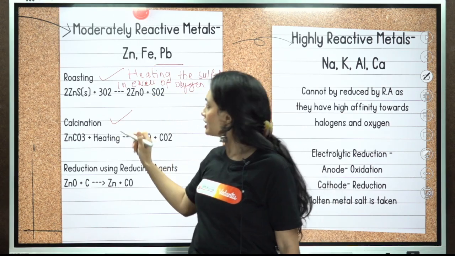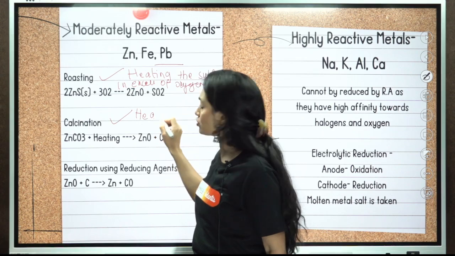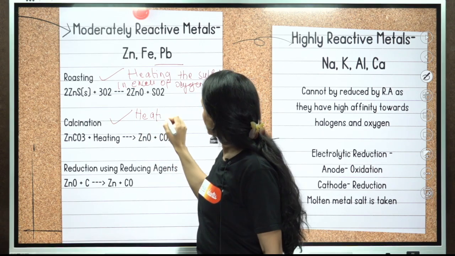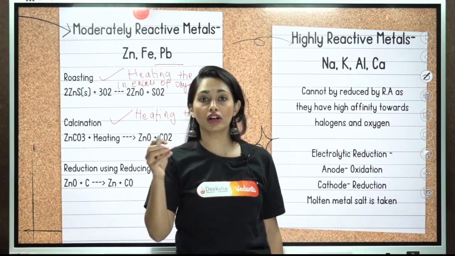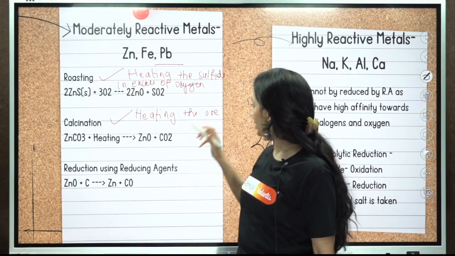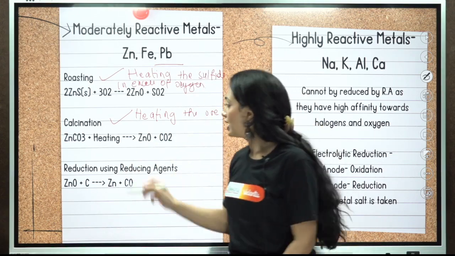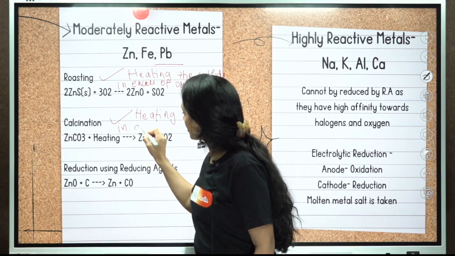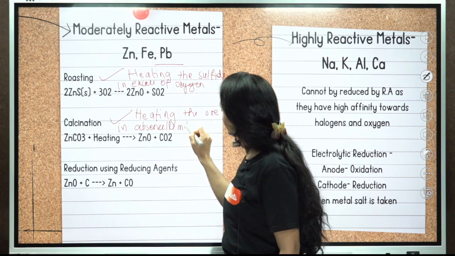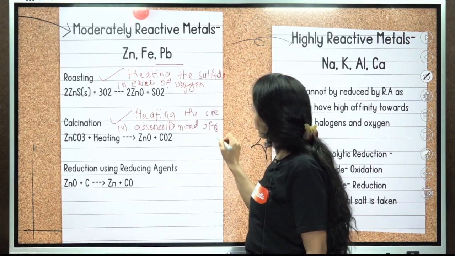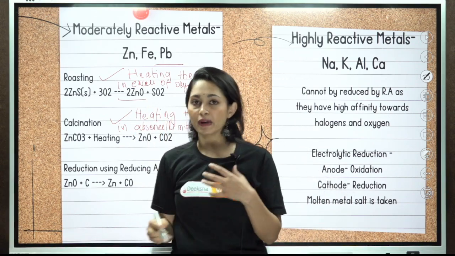Calcination is nothing but heating the ore in absence or limited supply of oxygen. It is usually conducted for carbonated or hydrated ore. So heating the carbonated or hydrated ore in absence or limited supply of oxygen. In both cases we are going to get the respective metal oxide.